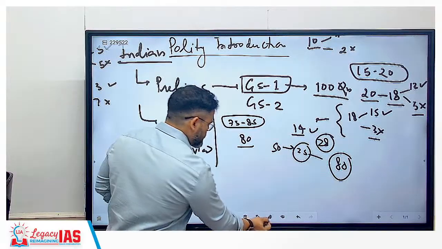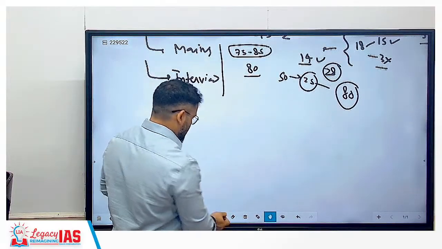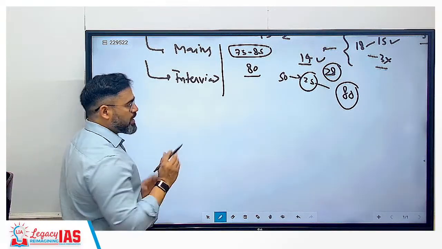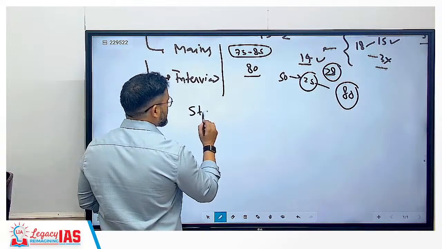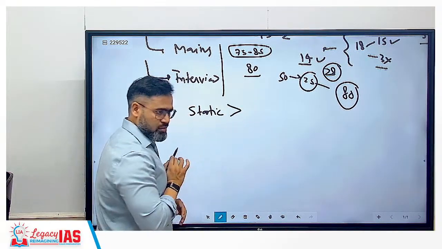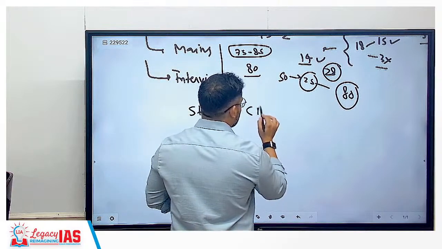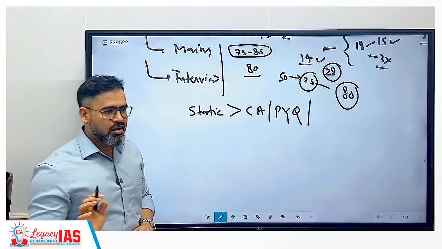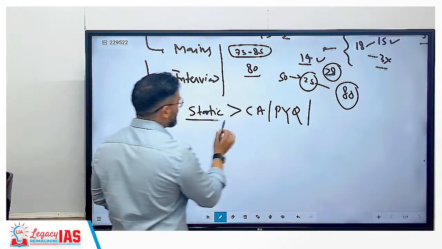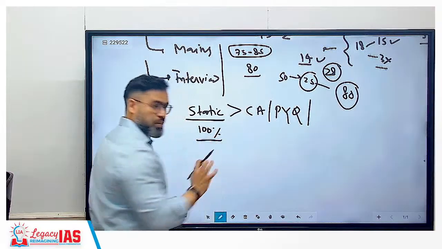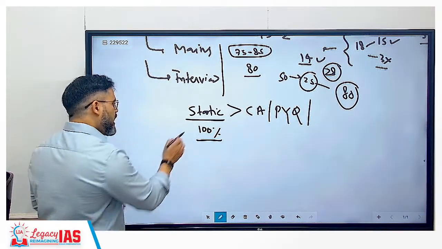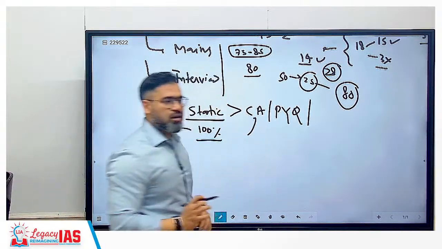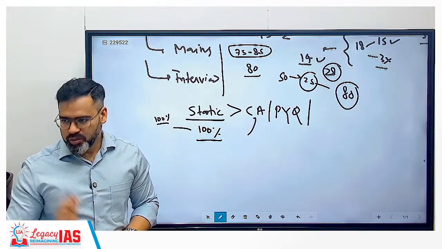Because see, whenever you start your preparations, everyone will put pressure regarding the current affair part. See, if I need to categorize, static is always greater than your current affair as well as PYQ or anything, correct? So for example, if you are 100% good in static, then 100% chances are that you will clear the exam without even touching the current affair. In the prelims I am talking, not mains right now, correct?